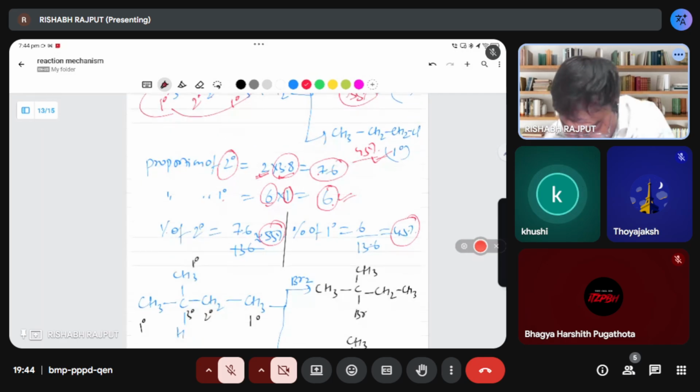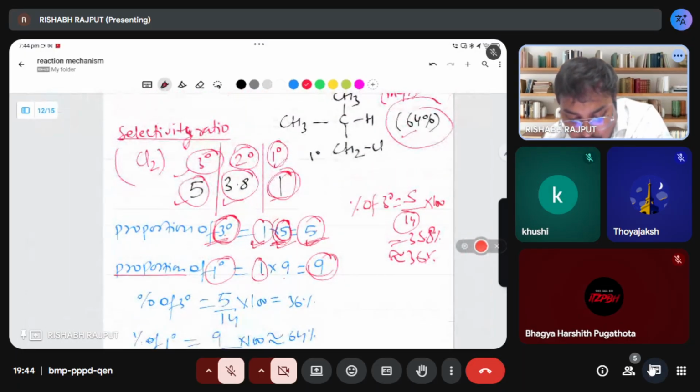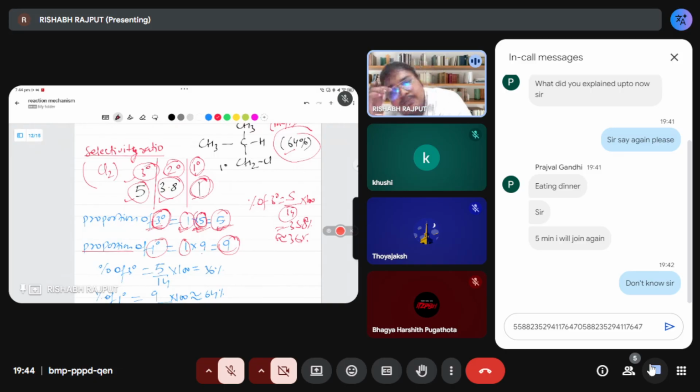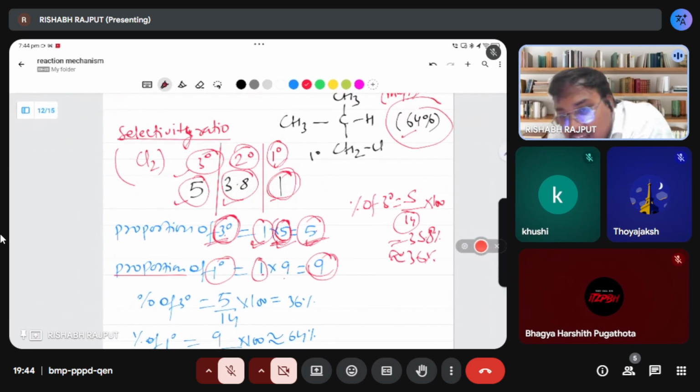Okay. What is that constant? Actually, it is a selectivity ratio for 3 degree, 2 degree, 1 degree. It is an experimental value. It is not a calculation. Yeah, it is not a formula. It is only an experimental value for chlorination. For 3 degree, how much chance they will have for the proportional compound. That is why this ratio is 5, 3.8, 1. Only for chlorine only. Okay.